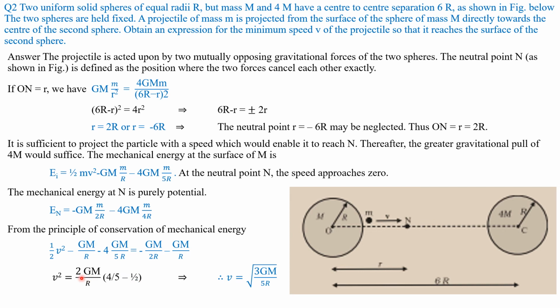That implies v will be equal to the square root of 3GM/5R. This we have to simplify. Please write down step by step and do it yourself, and you will find the answer: velocity v equals the square root of 3GM divided by 5R.